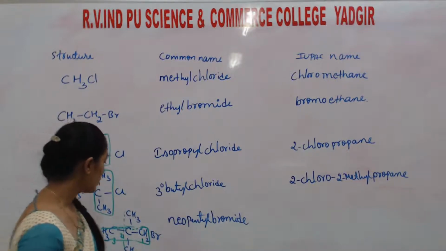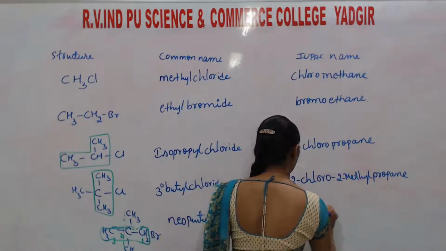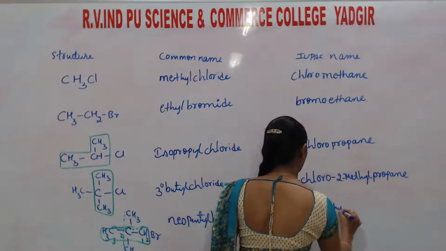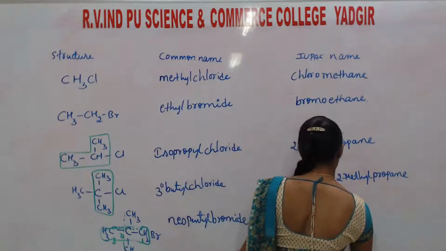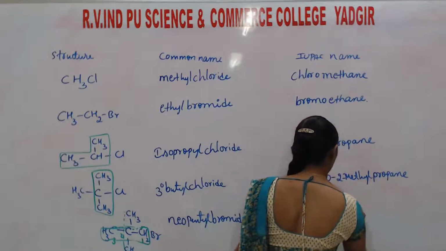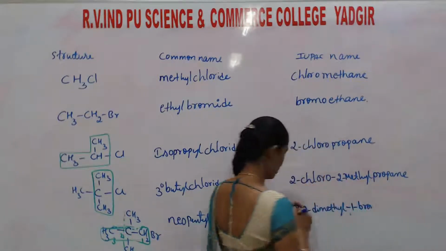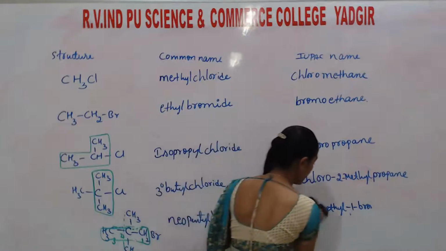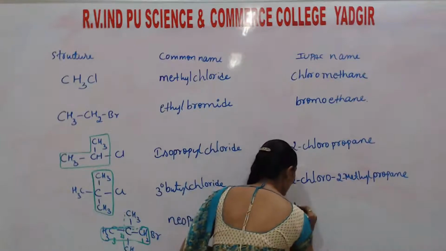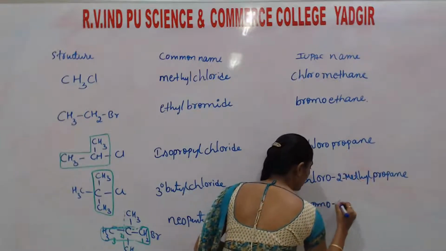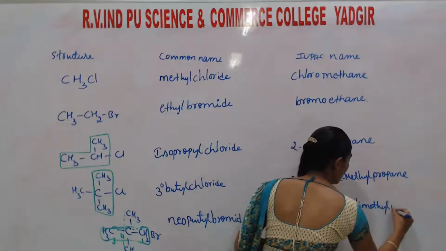That means this becomes 2,2-dimethyl. Sorry, instead of methyl, bromo will come first. That is 1-bromo-2,2-dimethylpropane.